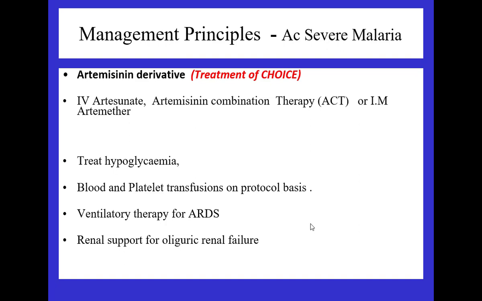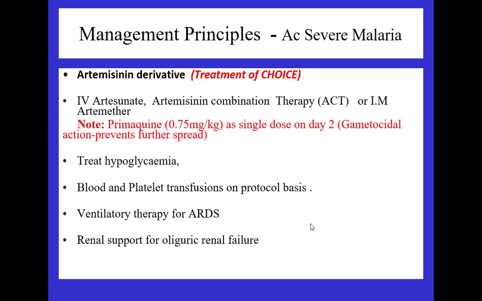So treat the hypoglycemia if the patient is coming with it, blood and platelet transfusion based on your protocol and the requirement of the patient, and organ support as per the requirement. I am just simply using this line to mean respiratory, renal and other supports. Primaquine is to be given in the dose of 0.75 milligram per kilogram as a single dose on day 2 as a gametocidal action to prevent the recurrence, right?